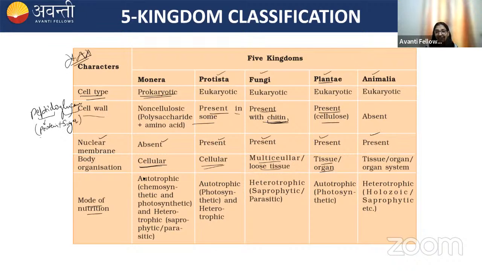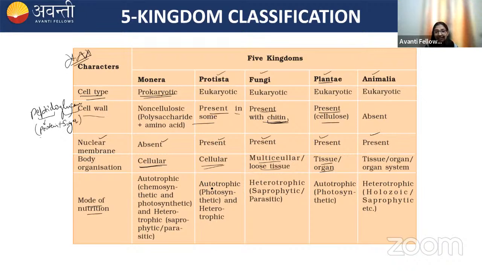For example, nitrifying bacteria. All the nitrifying bacteria, they are chemosynthetic in nature. They're also known as chemoautotroph because they use inorganic substrate like ammonia, nitrate, nitrite as their source of energy. Right? And photosynthetic autotrophs are also present. For example, cyanobacteria, the blue-green algae, it is photosynthetic in nature.